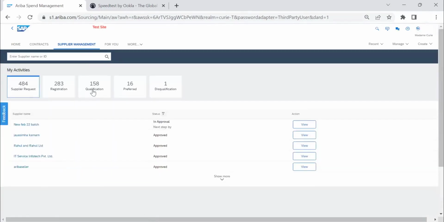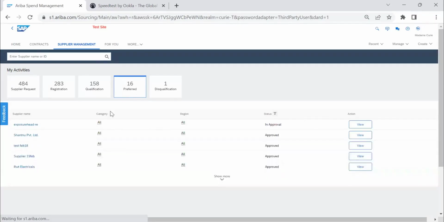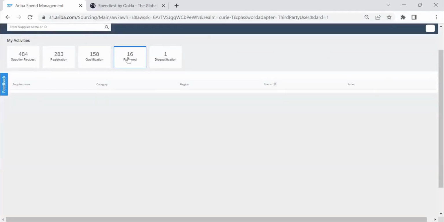So qualification is this. That's what we are now trying to give a preferred supplier. Once the supplier completes this one, you can prefer that supplier, or you can give a preferred supplier.